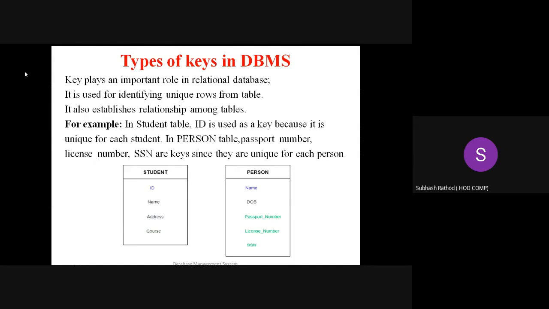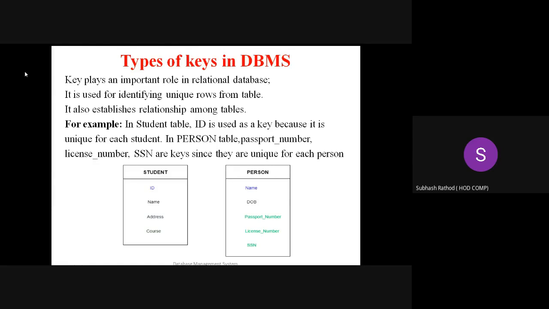Yes, we can say, right? So let's take our example. Let's say a T class having 60 students, and each student has their own roll number. Then we can say roll number is a key of a particular table, which is a class, a T class. Let's say the table name is T class, which has the roll number, name, address, course, and mail ID.